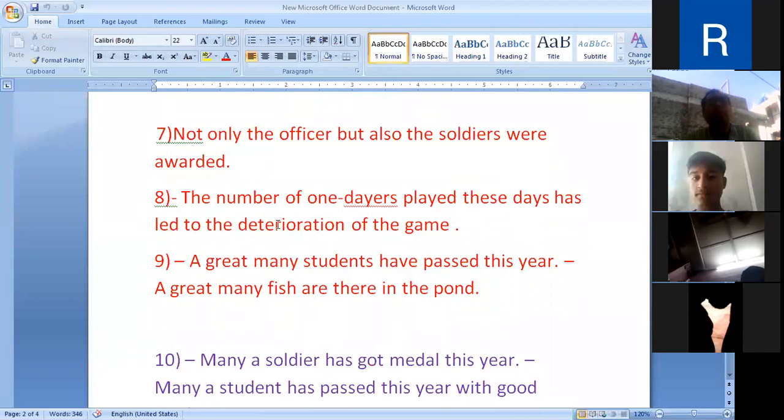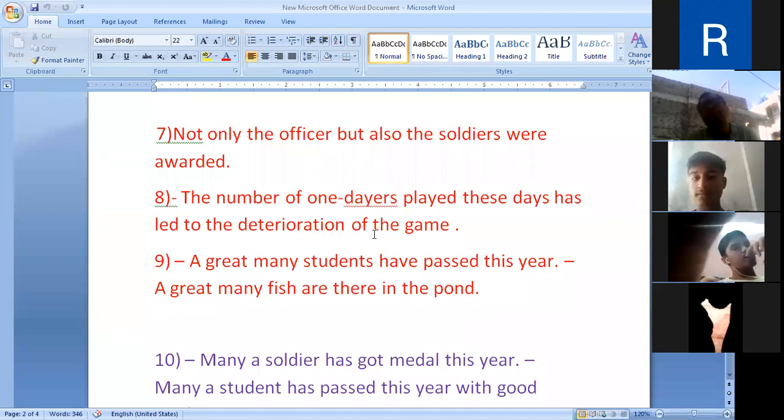Then, the number of one days, means one day cricket. The number of one days played these days has led to the deterioration of the game. Means many one days are played today or these days. Deterioration means bad condition of the game.